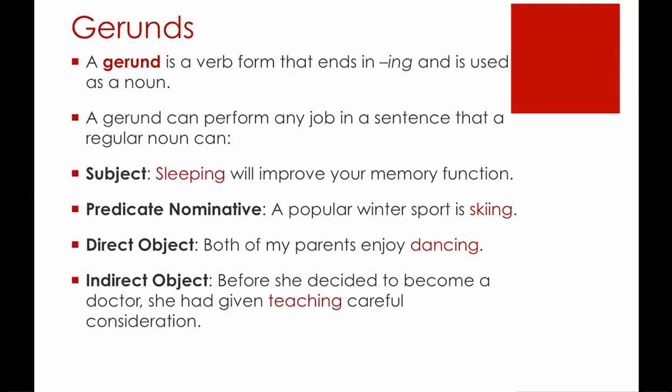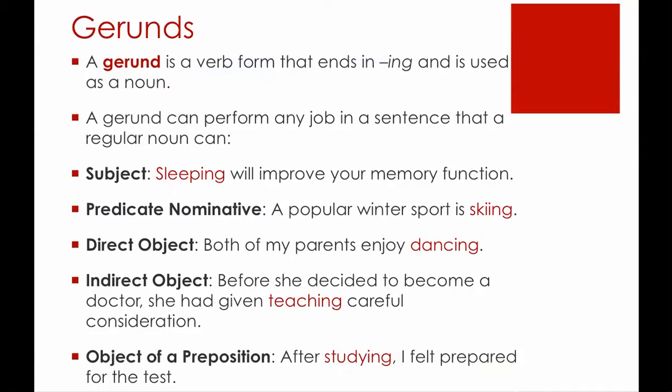Indirect object. Before she decided to become a doctor, she had given teaching careful consideration. So in this sentence, given is an action verb. What she's giving is consideration. What is receiving the consideration? Teaching. Again, as an activity, as a thing, not as something she's in the process of doing, which again is why it's not a verb.